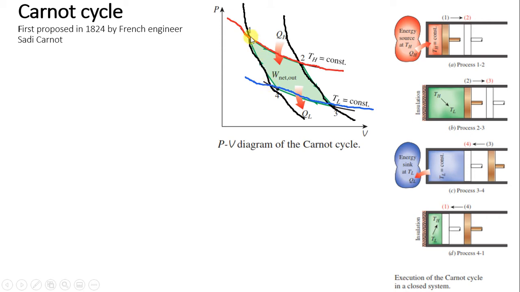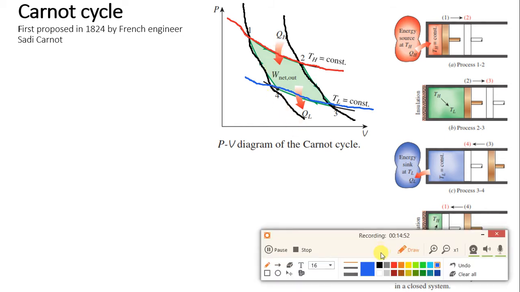Now we have 4 processes. Process 1 to 2 is at high temperature, so temperature is constant during heat transfer. Now you will ask, how can there be heat transfer when temperature is constant? This is a question, right? Let me give you an example. If you take 80 degrees and 80 degrees, will there be any heat transfer between them? No, because for heat transfer what is required? A temperature gradient. But then what is this process? Isothermal heat transfer. That is why we studied the previous concept.